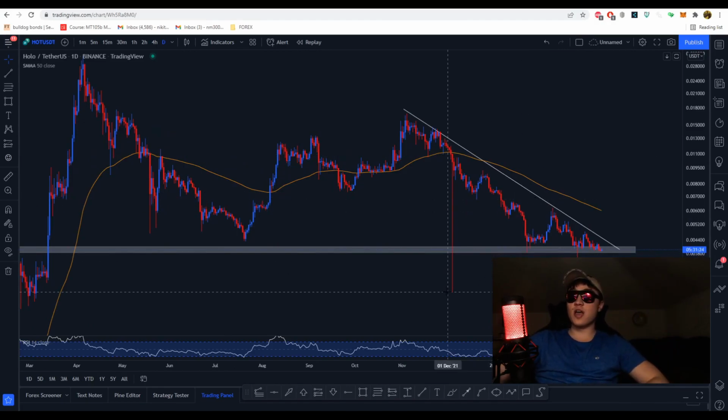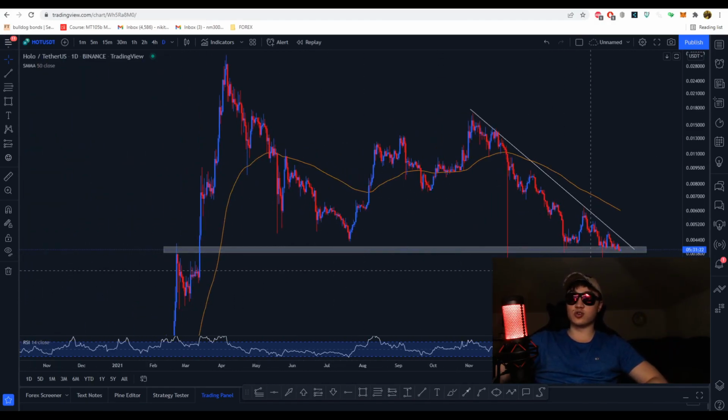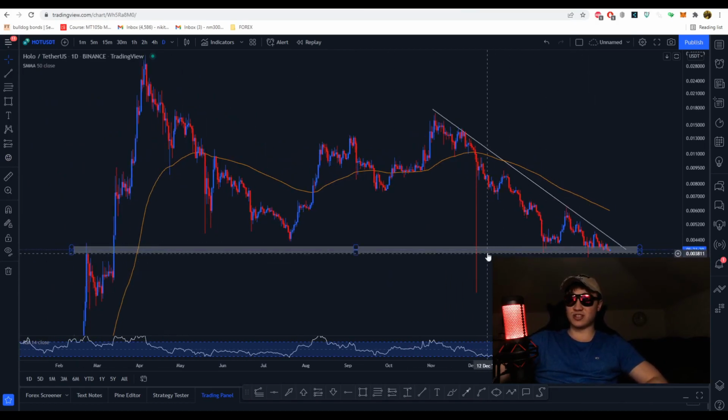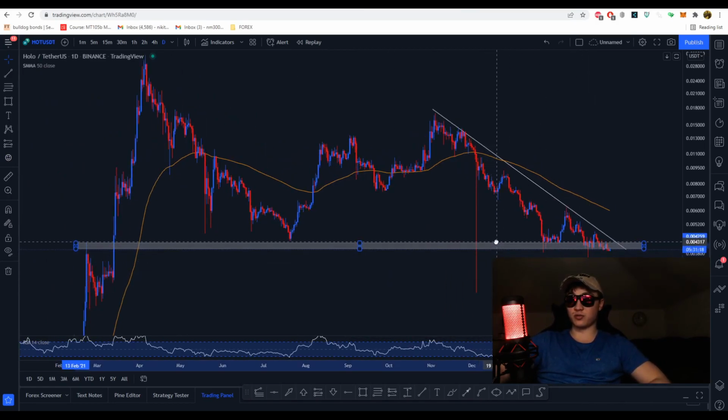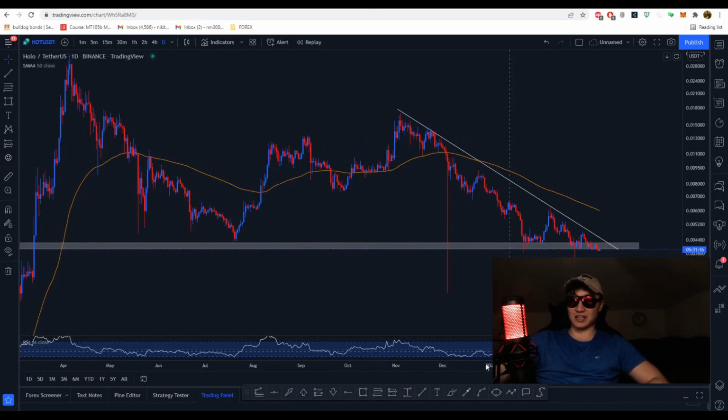Now, let's get straight into the technicals, which is my favorite part of the video. What we can see right now is a strong zone of support down here, which is almost broken out of towards the downside, but we're still holding up, right? So this little wick area right here is very important. I would be keeping an eye out on that.